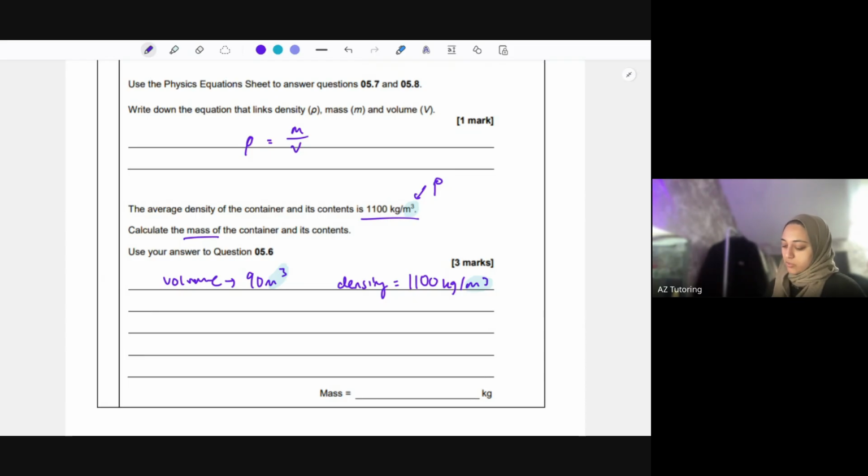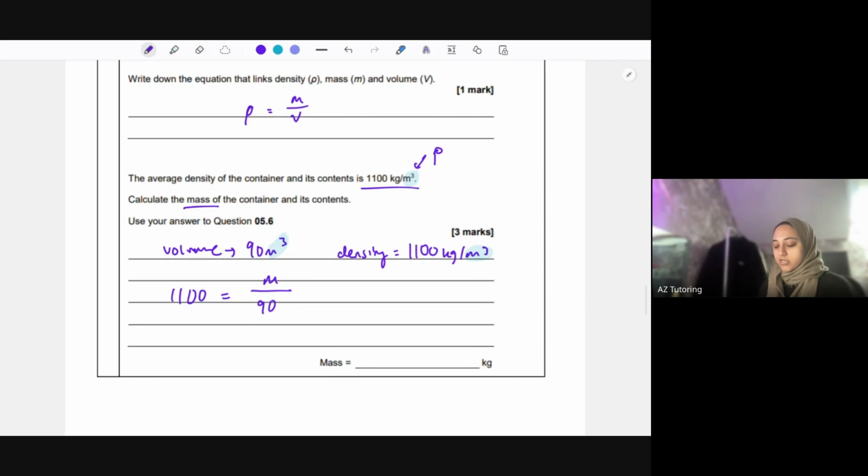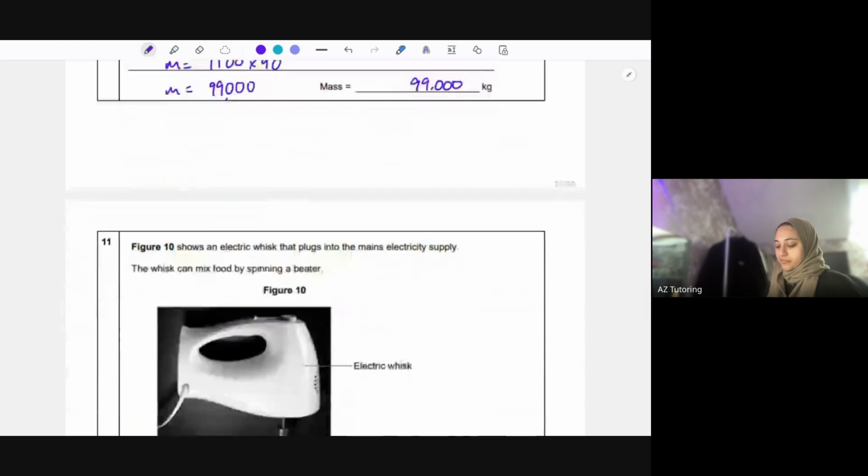Okay, so we just need to use this equation. So we've got the density, which is 1,100 equals the mass, which I'm working out, over the volume, which is 90. Now to get m by itself, I need to get rid of this divide by 90. The opposite of dividing by 90 is timesing by 90. So the mass equals 1,100 times by 90. Put that in the calculator. We end up getting 99,000 kilograms. And there we go, that's your answer for that one.